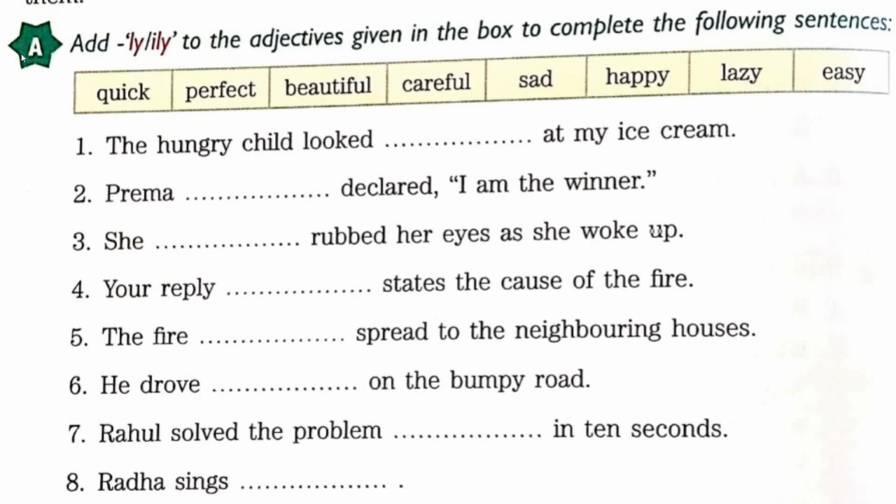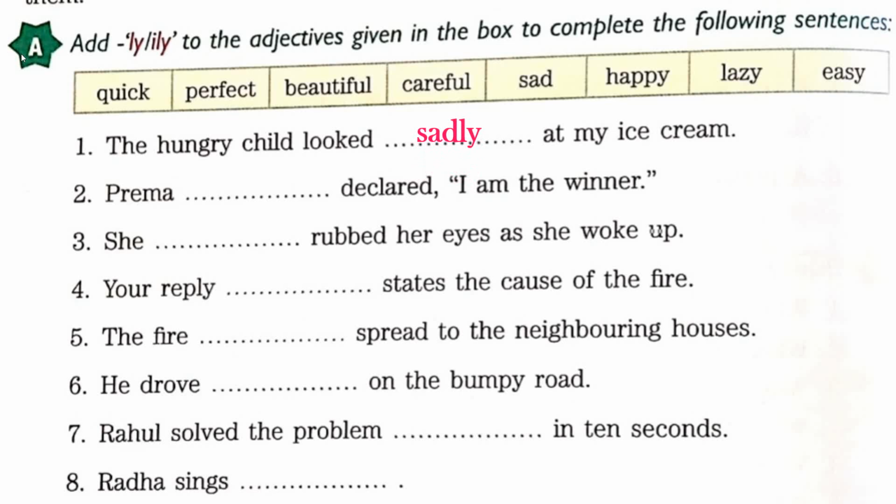So you can see the helping box is given there. Words are given there, but these are adjectives. You have to change them into adverbs and write the answer. The hungry child looked dash at my ice cream. If I am eating an ice cream and there is a hungry boy, what will be his look? Because he is so hungry and he is not getting food. So what will be his look, children? Obviously sad. So the hungry child looked sadly at my ice cream.